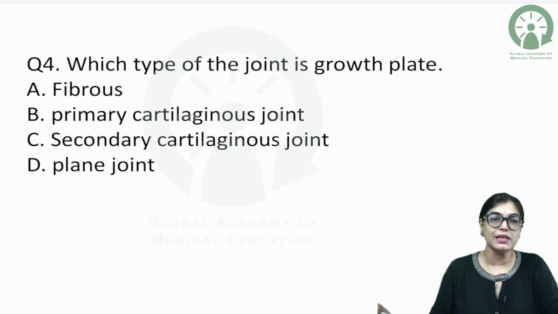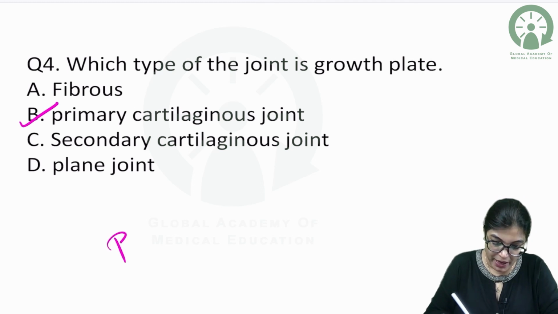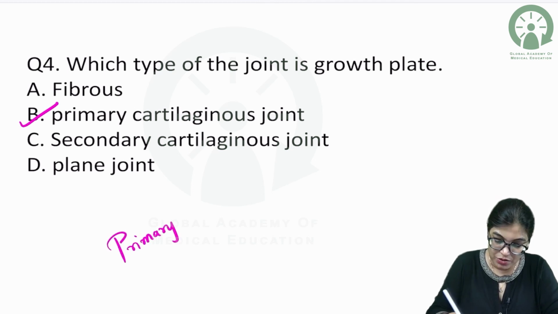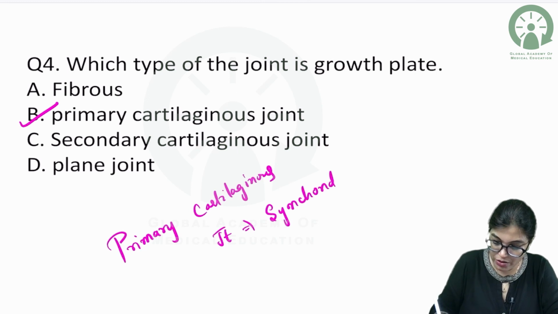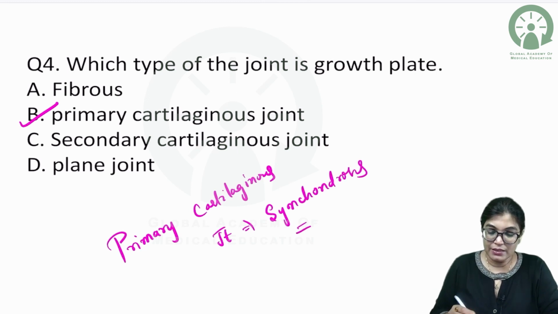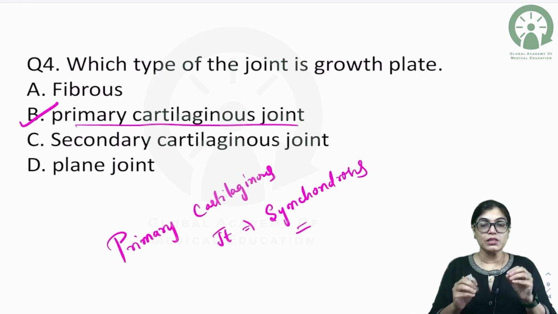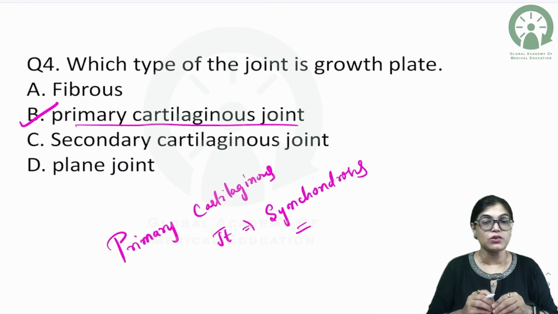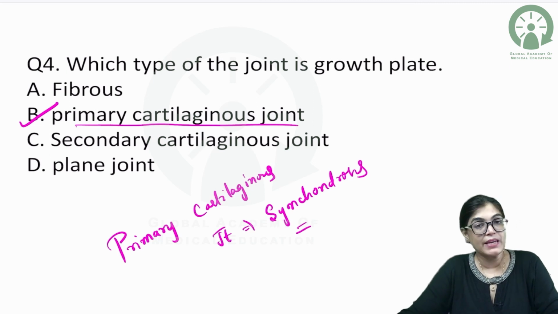Which type of joint is a growth plate? The correct answer is primary cartilaginous joint. Please, my dear aspirants, please note down primary cartilaginous joint. Other name is synchondrosis. It is also called as synchondrosis, and definitely the correct answer will be primary cartilaginous joint. Actually, when I am using the word primary cartilaginous joint, which is also called as synchondrosis, it is present in the growth plate of the growing bone, and after some time it gets ossified.